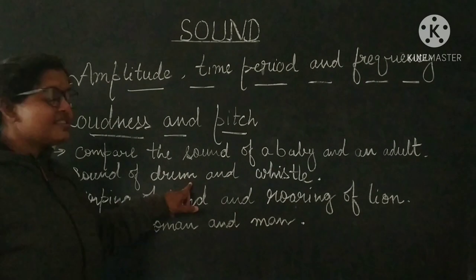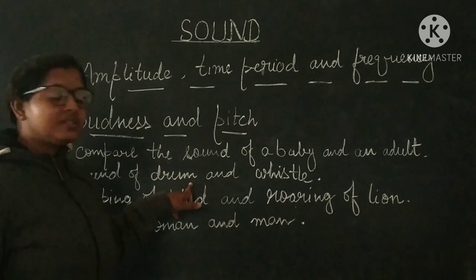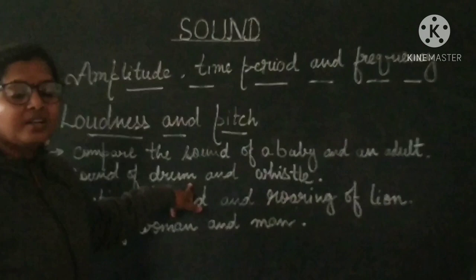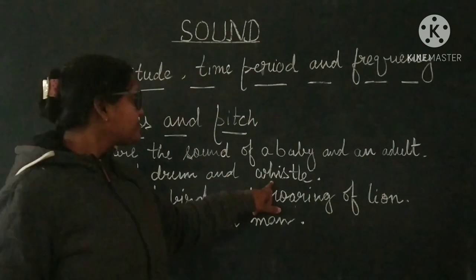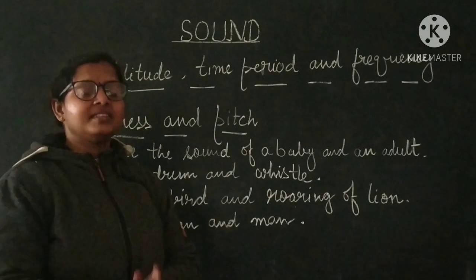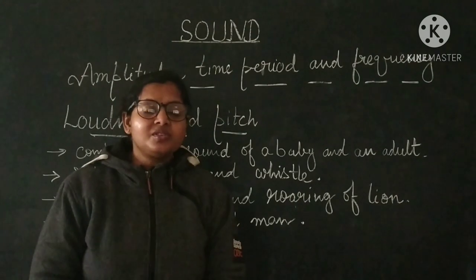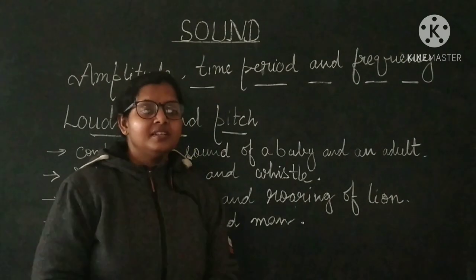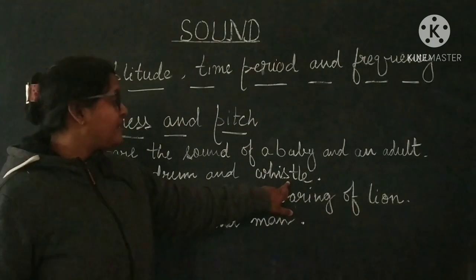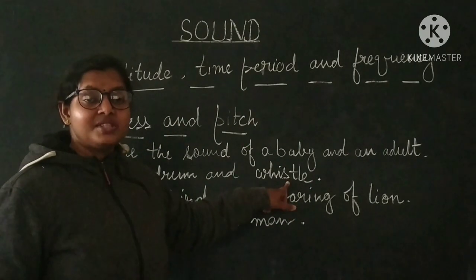Next case is the sound of a drum and a whistle. Listen students, in the case of a drum, the pitch is low, and in the case of a whistle, pitch is very high. That's why high pitched sound is produced by the whistle.